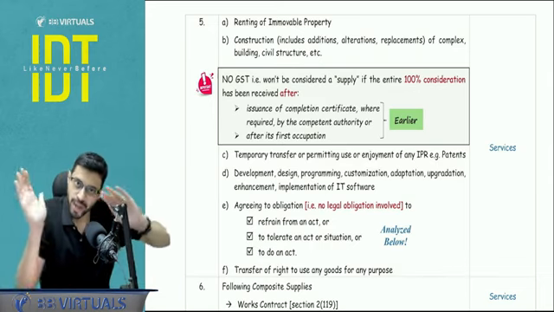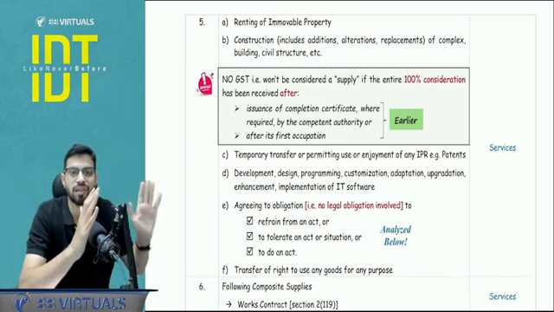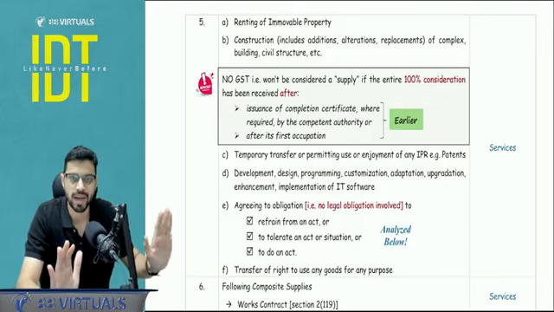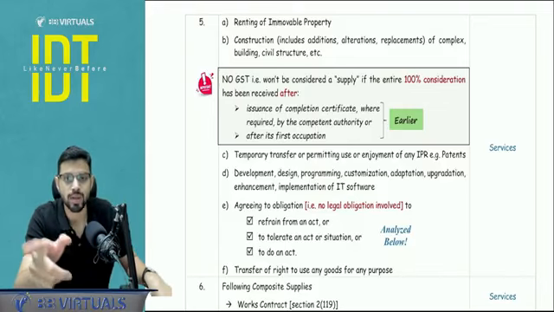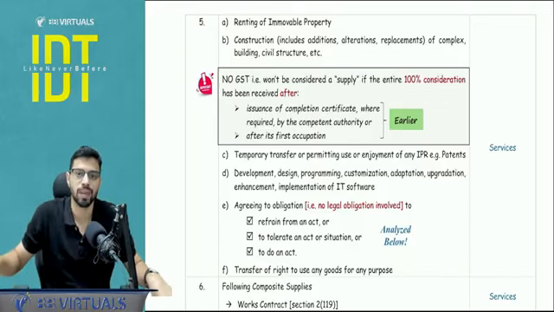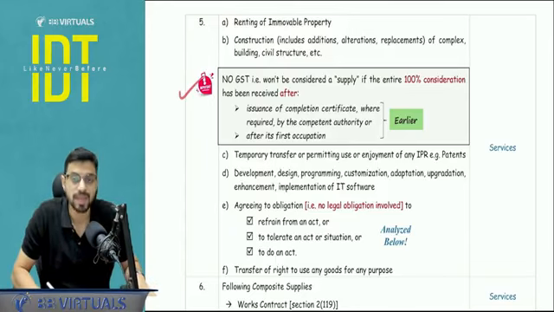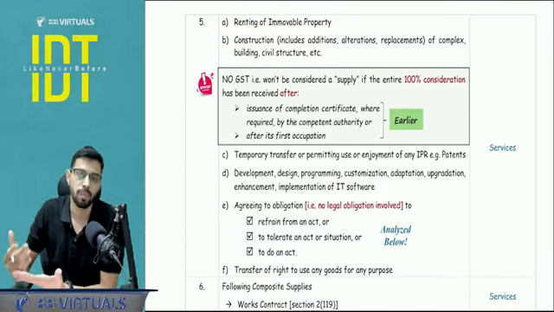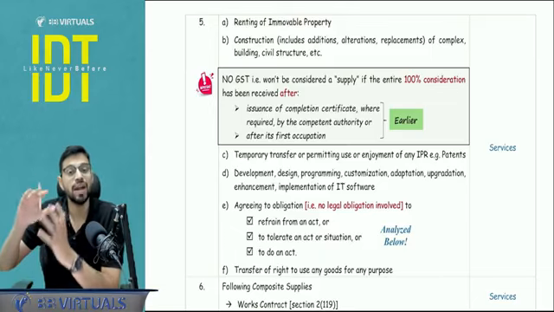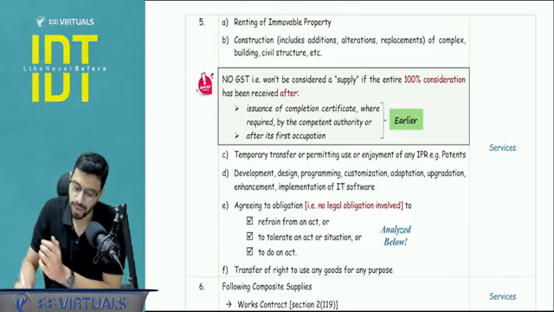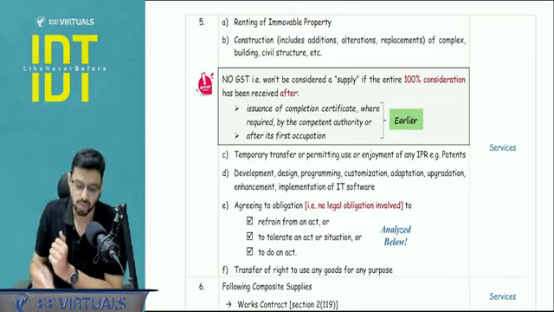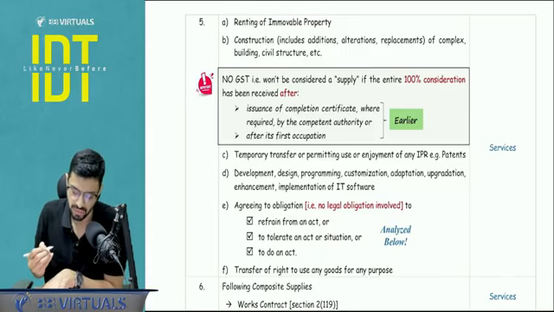So here they are also excluding it from the definition of supply itself. Are you understanding it? Sir, where is this written? Outside the scope of supply? It will come in schedule number 3. But right now also it is important to tell this because we are talking about construction. So if I buy a completed property, it won't be a supply itself. But if I buy under construction property, it would be a supply, and that too it would be a supply of services. So this will find a mention in schedule number 3 as well.